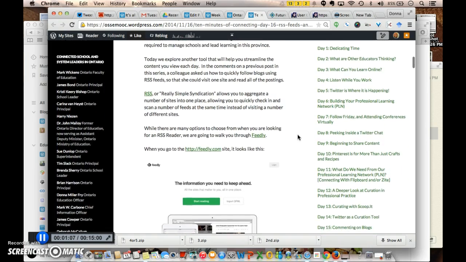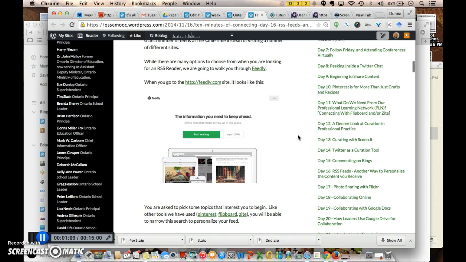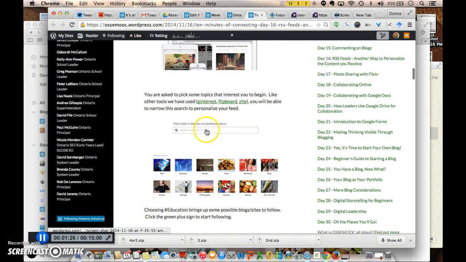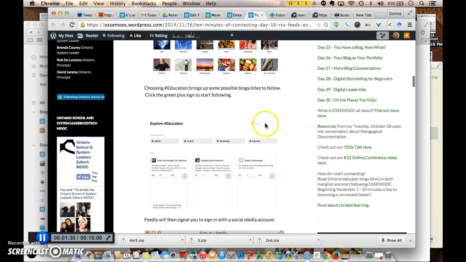So one tool that we use to aggregate feeds, so to collect all of our interesting items together, is Feedly. Now there are a number of different tools, but Feedly is very simple to use, so it's the one we usually start with. If you go to the feedly.com site, you'll get something that looks just like this, and it gives you the option of choosing the kinds of things that you're interested in. We usually suggest that educators start with exploring the hashtag education, and it will bring up a number of blogs that you might be interested in following.